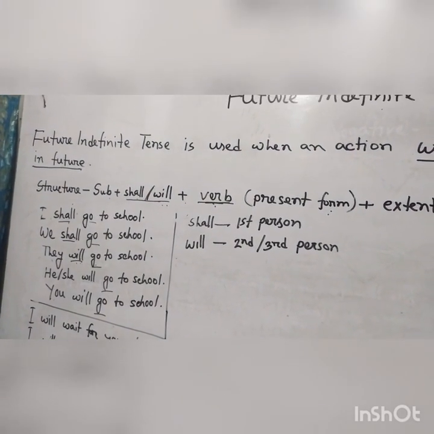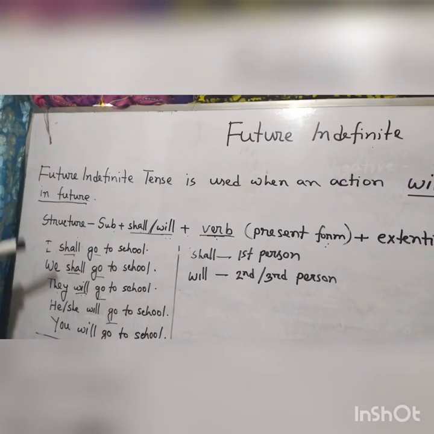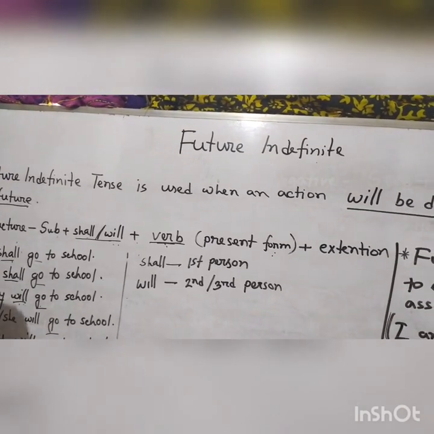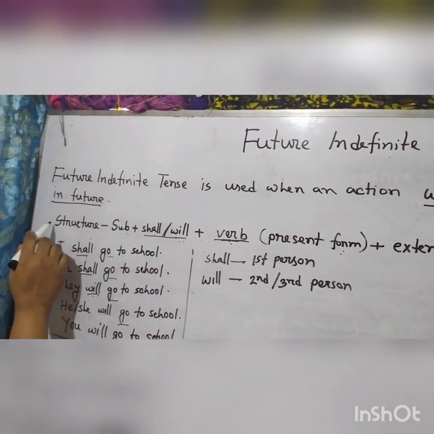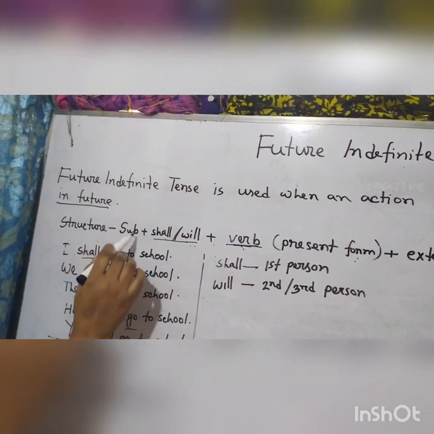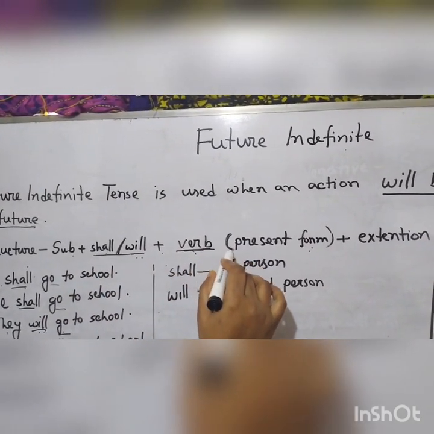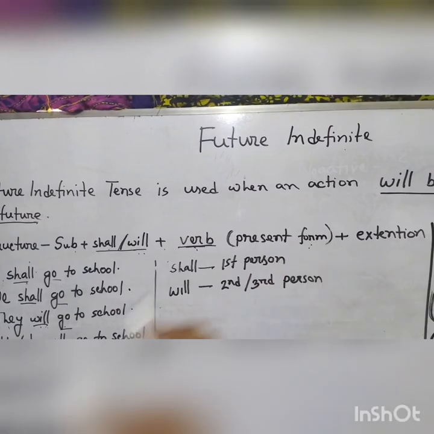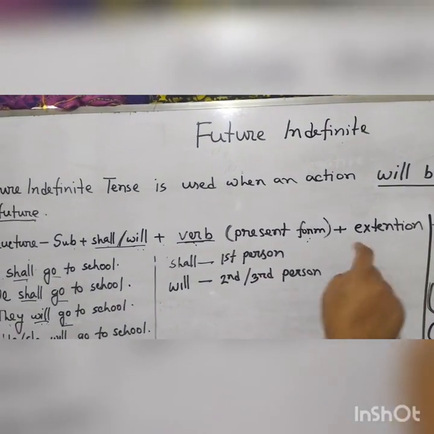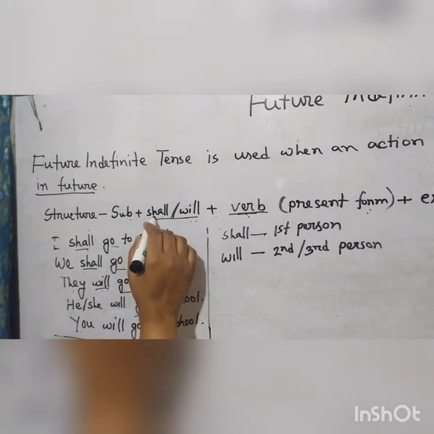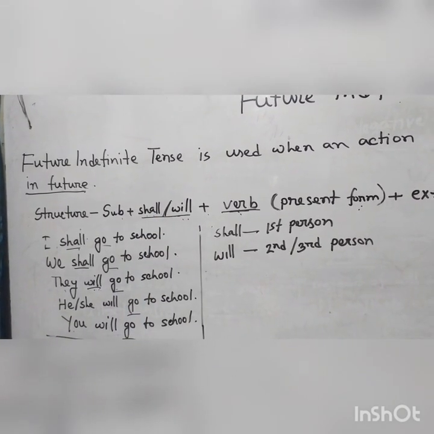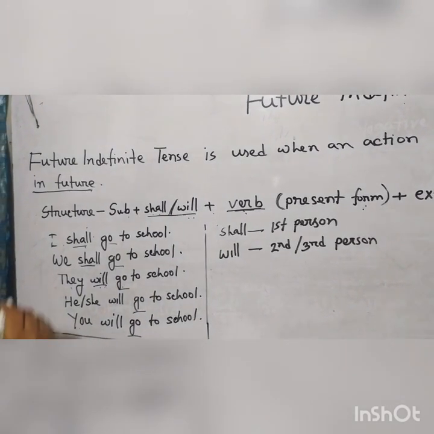Like every tense, future indefinite tense also has a structure. The structure is subject plus shall or will plus verb. Of course, the main verb will be in present form, then extension, and the auxiliary verb is shall or will.